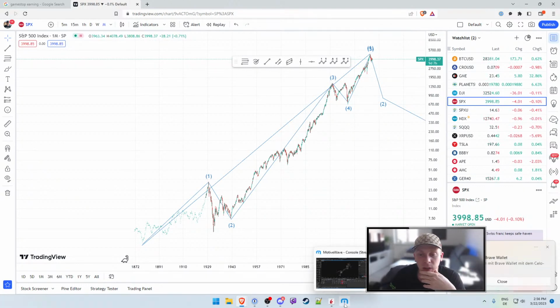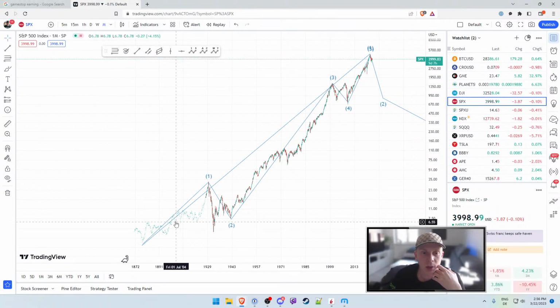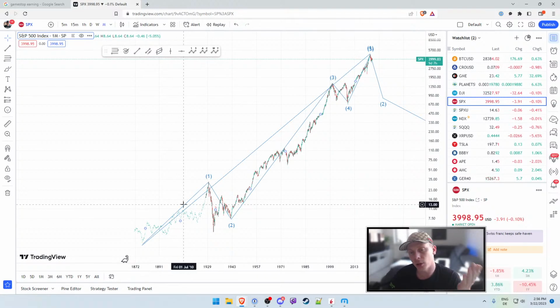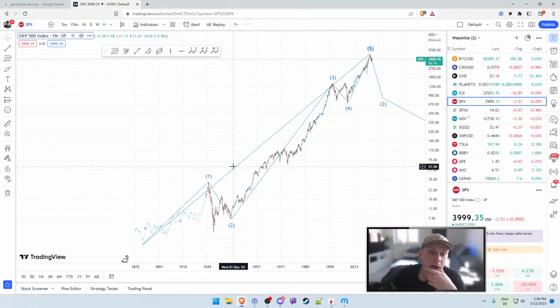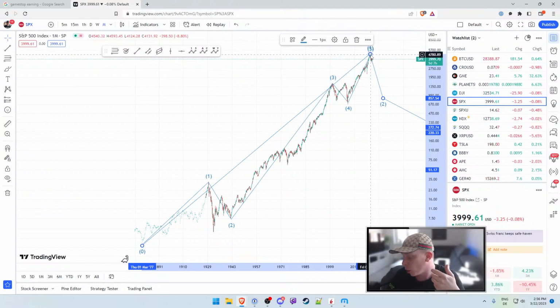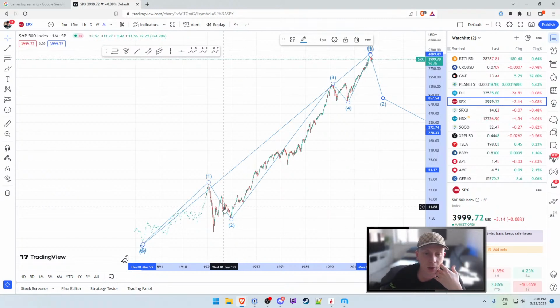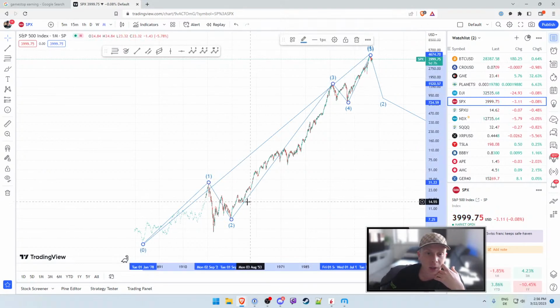Which actually brings up an important issue. As we covered yesterday, and I'm going to quickly repeat, each wave of its own consists of waves of smaller degree and is part of waves of bigger degree. So what we see here, if this would be 0, 1, then that wave 1 would subdivide into an impulse or a leading diagonal, which means in that wave 1 we fit 1, 2, 3, 4, 5. And then that wave, again, we could break down. Ideally, if that labeling is correct, which was yesterday just thrown on the chart for illustrative purposes.